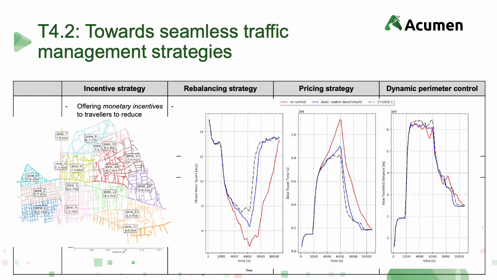Finally, considering dynamic perimeter control, we found up to a 5% gain in global mean speed with respect to static perimeter control and up to a 3% reduction in total travel time. These gains were further found to be highly dependent on the frequency of update of the perimeter boundary. For the Lyon scenario, depicted here, we found that a 30-minute update window was best suited.